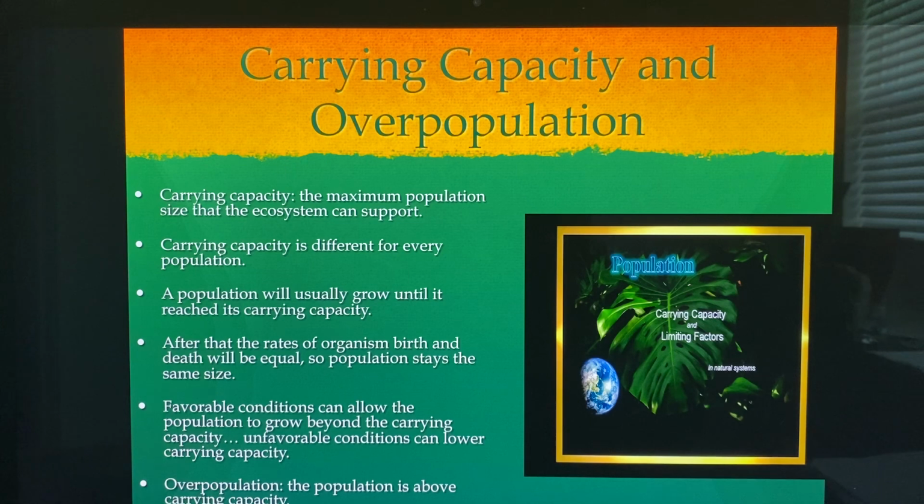But anyway, when we're talking about population, we're talking about the population of any single species of whether plants or animals. But overpopulation is when the population is above the carrying capacity.